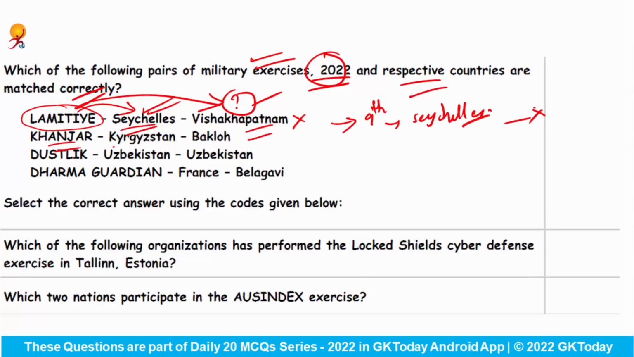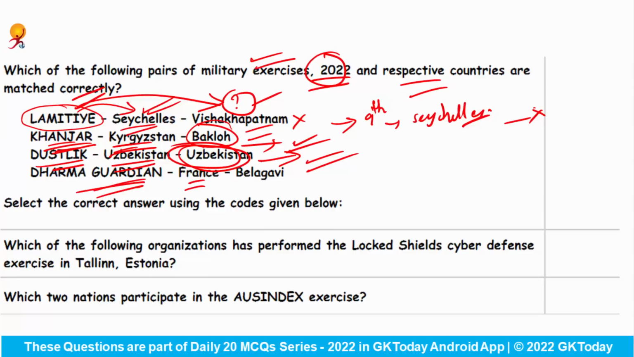Next is Khanjar, Kyrgyzstan. So yes, Khanjar is the exercise between India and Kyrgyzstan and it took place in Bakloh. Yes, this is absolutely correct. Next is Dustlik. It is the exercise between India and Uzbekistan. Yes, and it was conducted in Uzbekistan in the year 2022. Yes, this is also right. And last is Dharma Guardian with France. No, because Dharma Guardian is the exercise between India and Japan and not with France. Although the place is right because the Dharma Guardian exercise took place in Belagavi in the state of Karnataka. Okay, so due to the wrong country, it is also wrong. Okay, so the correct answer would be only 2 and 3.